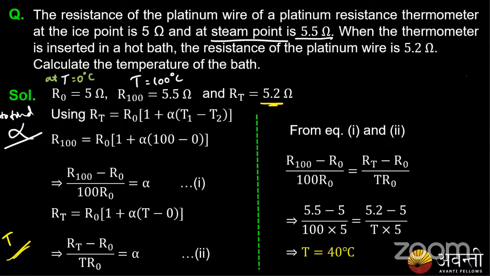So what happens? 5.5 minus 5 gives 0.5 by 100 into 5.